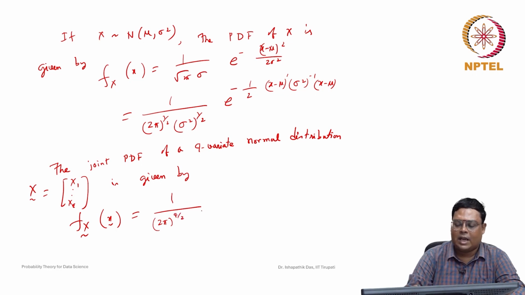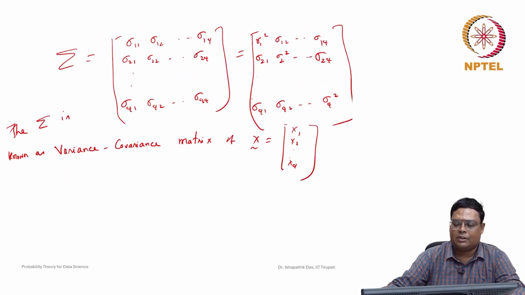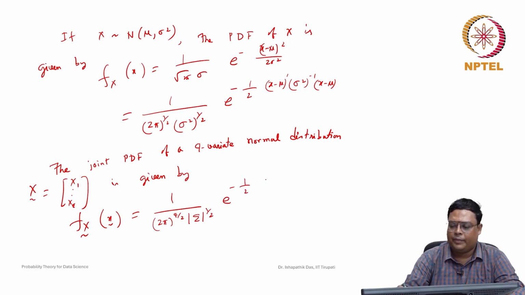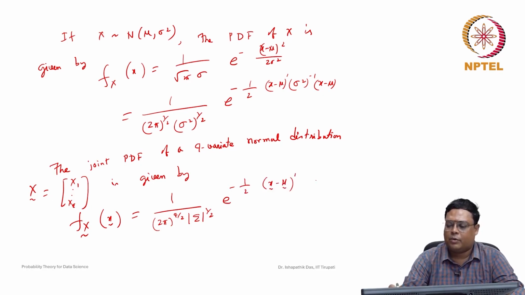Now sigma square in the univariate case is just a real number, but for multivariate cases we have this variance covariance matrix sigma. So we will take the determinant of sigma, because by assumption it is a positive definite matrix, the determinant of sigma is always greater than 0. This is determinant of sigma to the power 1 by 2, e to the power of minus 1 by 2, then the vector x minus mu whole transpose, then the variance covariance matrix sigma inverse, and then x minus mu.